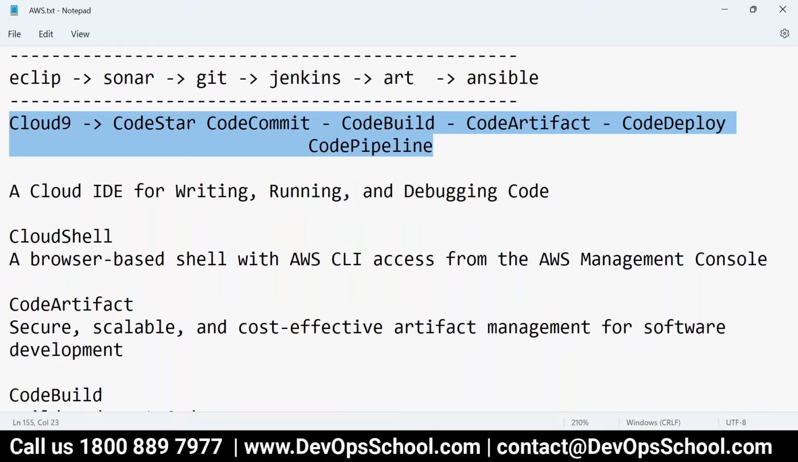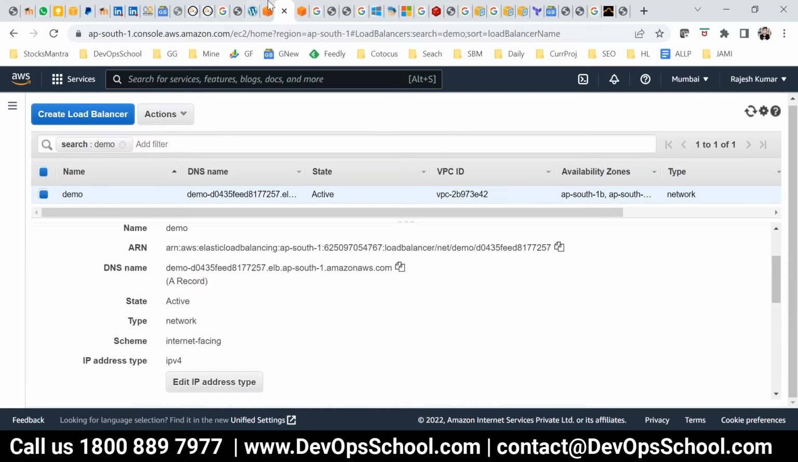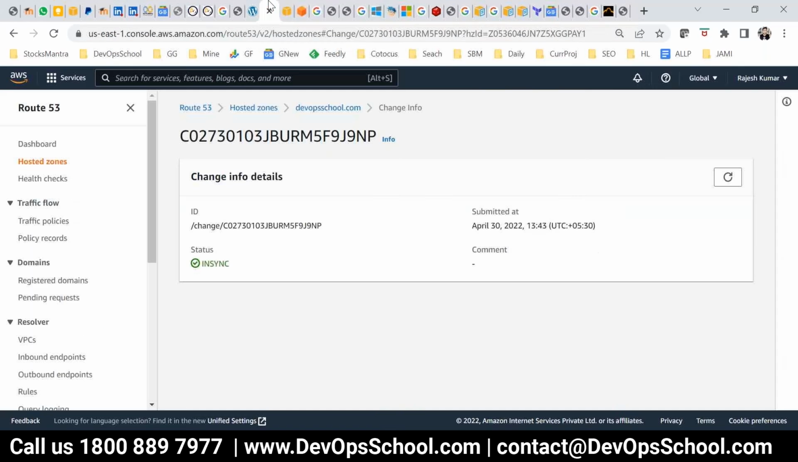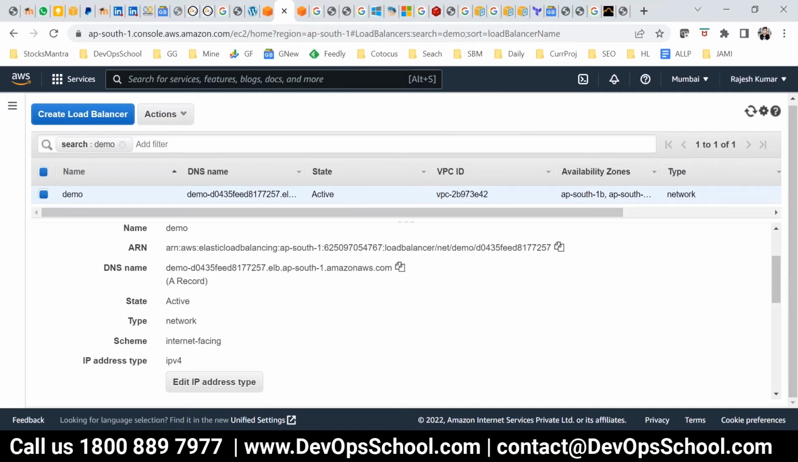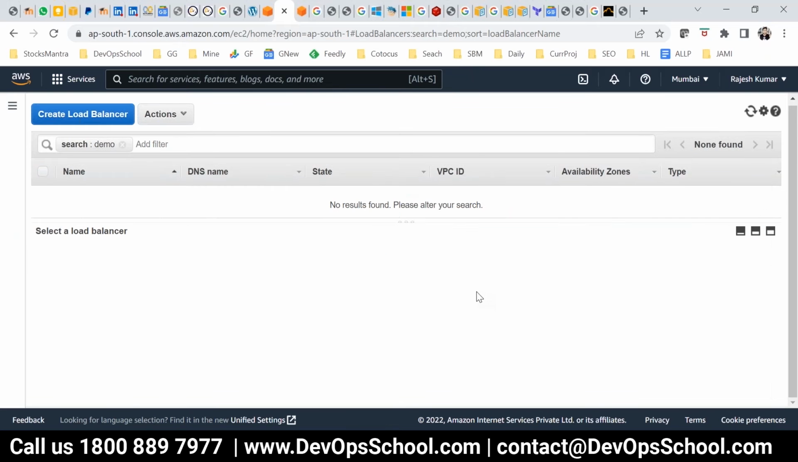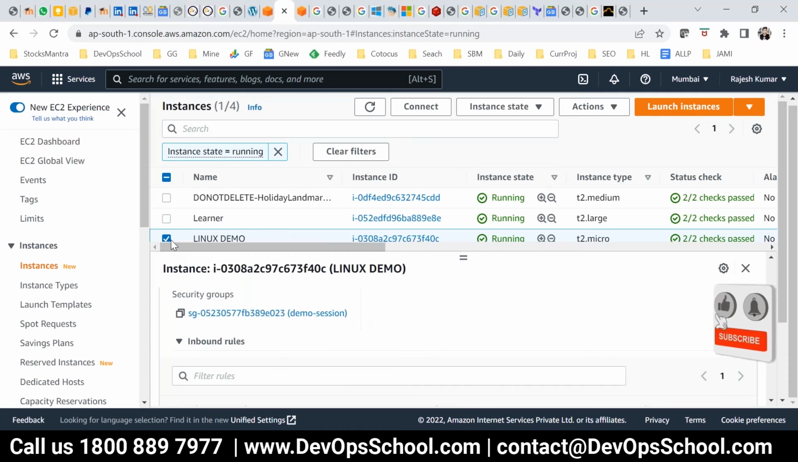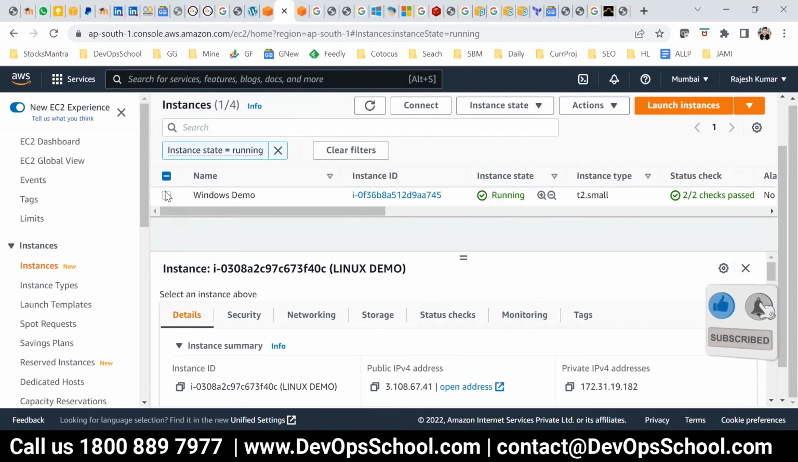It's not that difficult. For example, CodeCommit. You might have used GitHub, right? So same thing, it's like that. Go to CodeCommit. Where's CodeCommit, by the way? By the way, before that, let me delete this, else I'll forget and it'll keep charging my credit card and I'll have problems. And I'll delete this one also because the requirement is over.